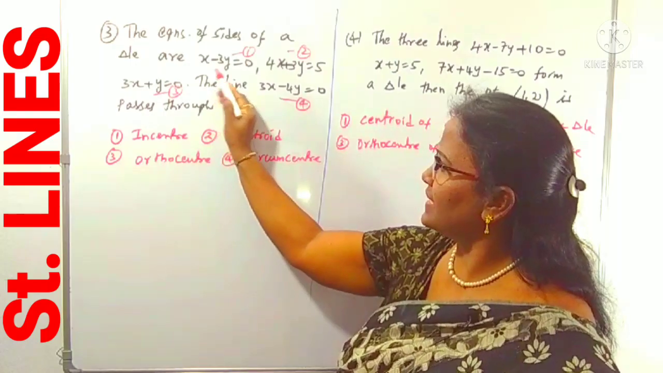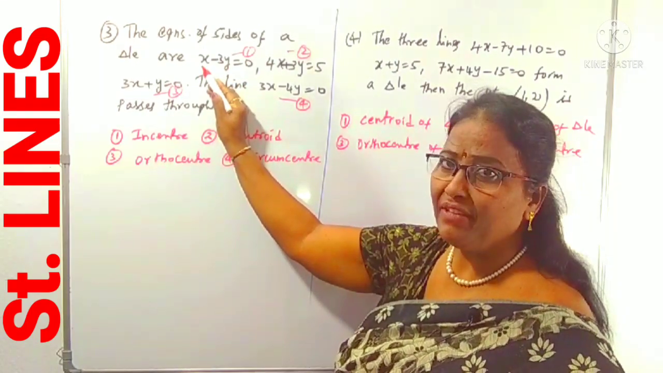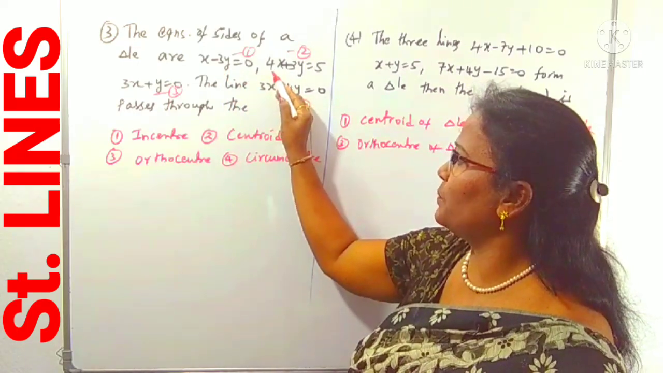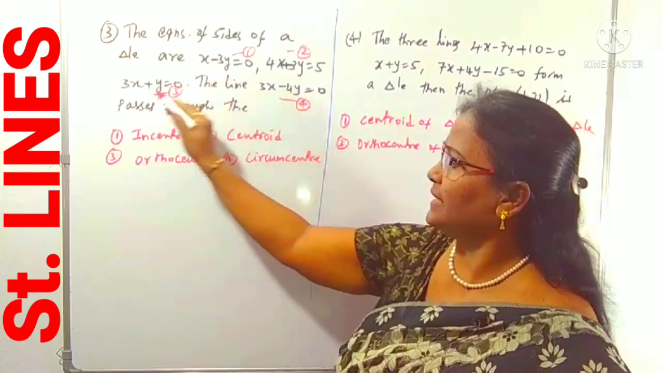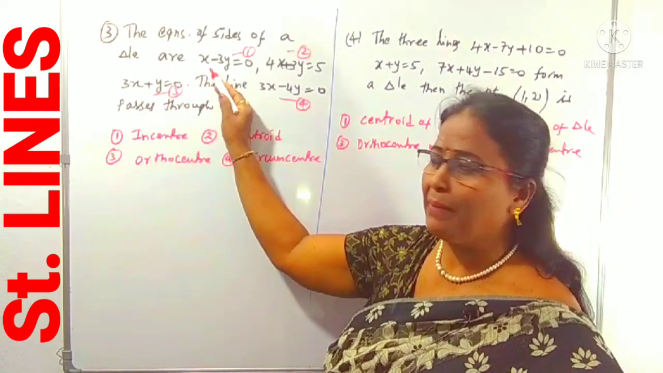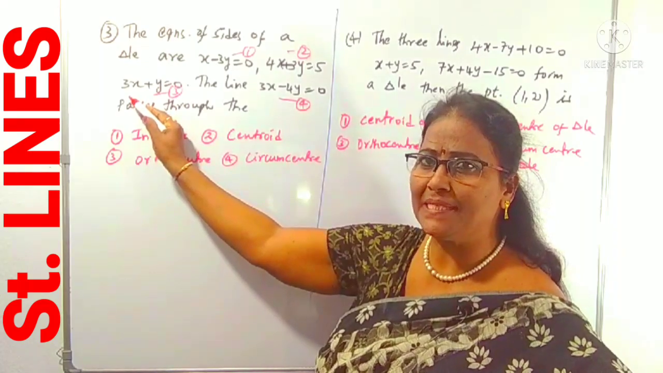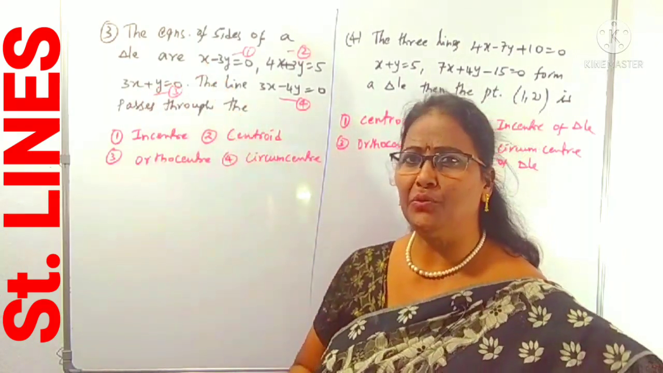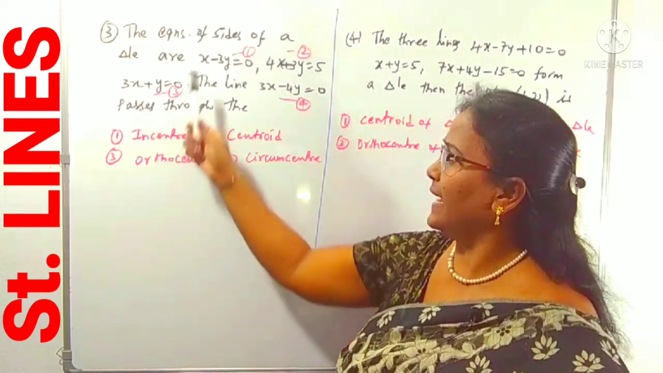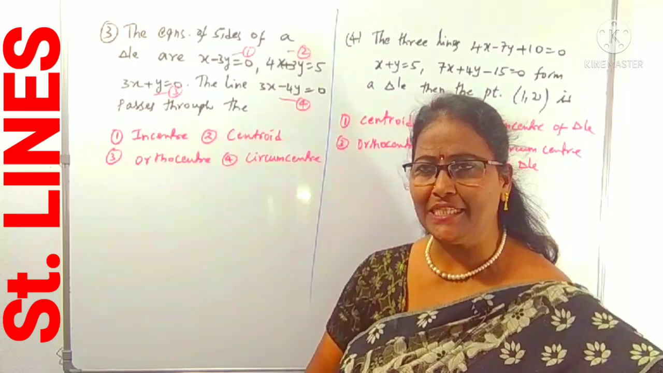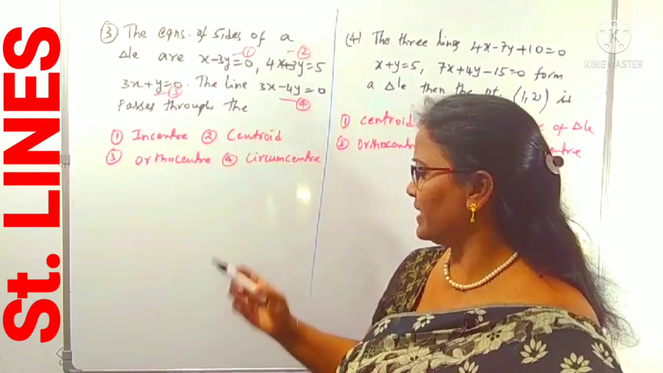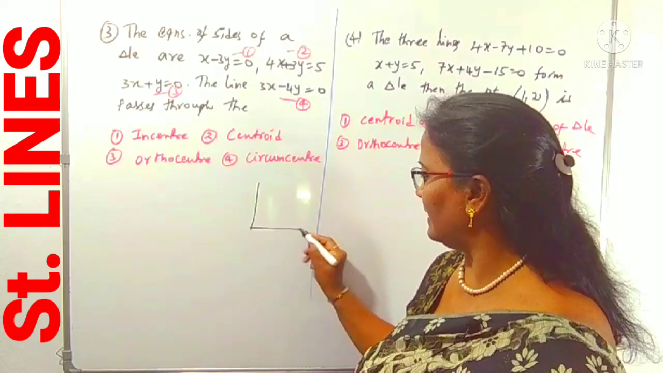What is the slope of the first line? A by B with minus, means minus 1 by minus 3, is 1 by 3. Second line slope is minus 4 by 3. Third line slope is minus 3. Line 1 slope is 1 by 3. Line 3 slope is minus 3. 1 by 3 into minus 3 is how much? It is minus 1. That's why line 1 and 3 are perpendicular to each other. Means these 3 form a right angle triangle. So we can consider it like this.